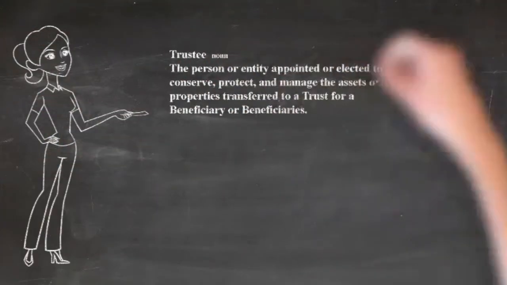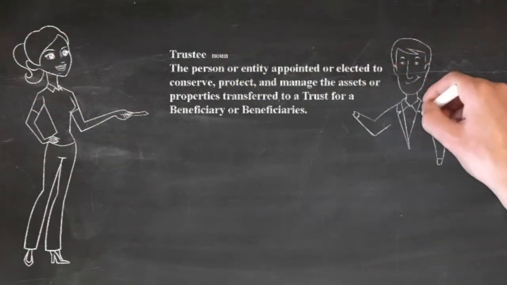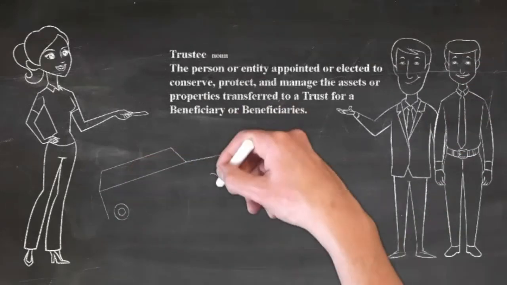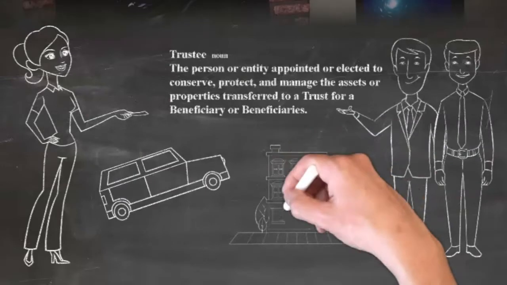Hey Addison, could you please define the third group in all trust entities, the trustee? Trustee, the person or entity appointed or elected to conserve, protect, and manage the assets or properties transferred to a trust for a beneficiary or beneficiaries. With all the funds in the trust, the trustee invests and manages any income earned. They can sell the initial corpus and buy different assets, or they could administer the original assets.